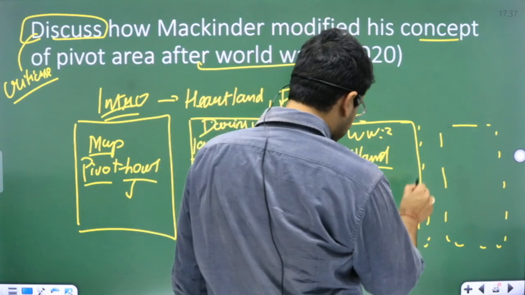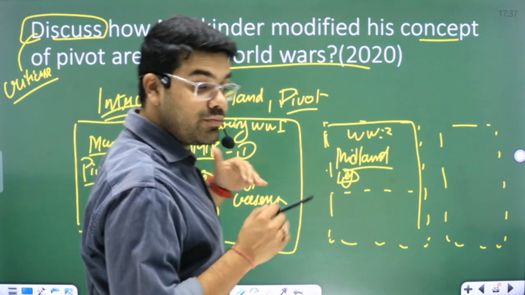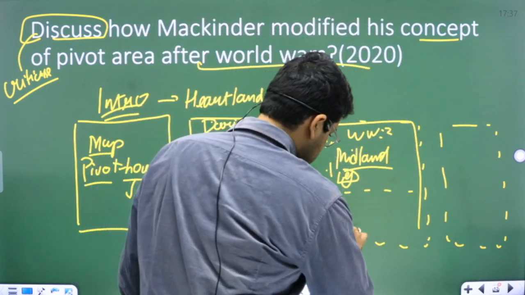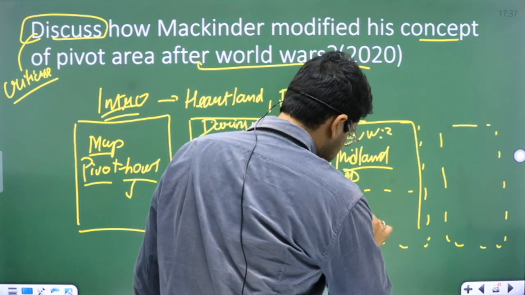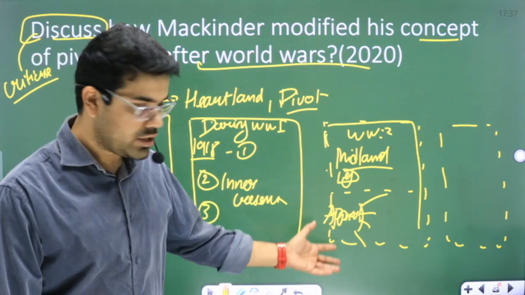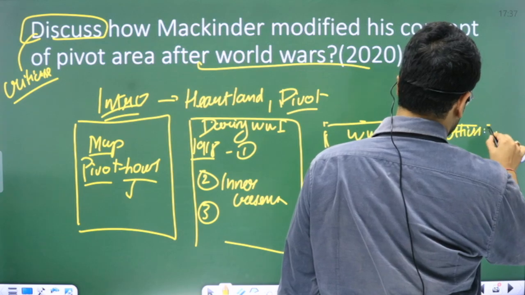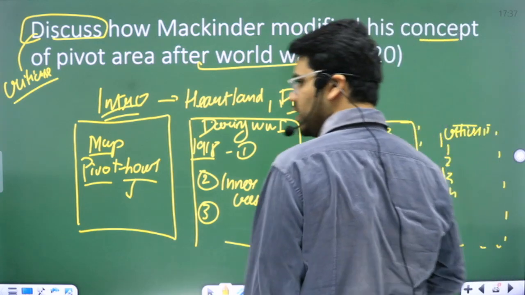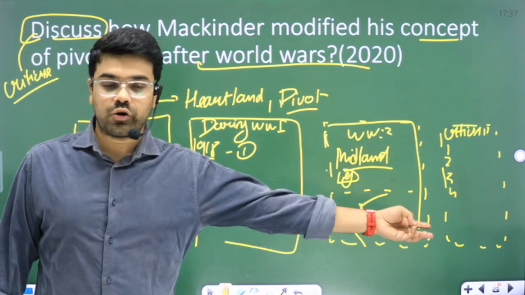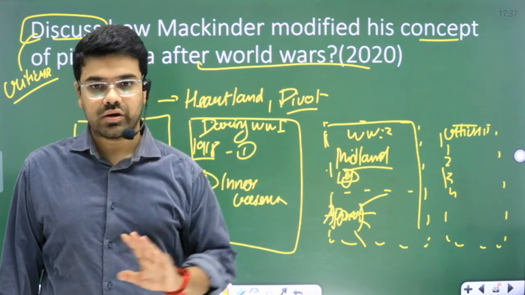In the next part, what are you going to write? Since there is the word discuss, that means you have to write everything that you know. You can write the appraisals or applications, 1, 2, 3, 4 points. What were the appraisals? What were the applications? I've already taught you. And here you are going to write the criticism, 1, 2, 3, 4. We have already discussed all this stuff. What were the criticisms? The world is shifting towards geoeconomic warfare. Okay, the Rimland criticism, Spykman's criticism, everything you're going to write.